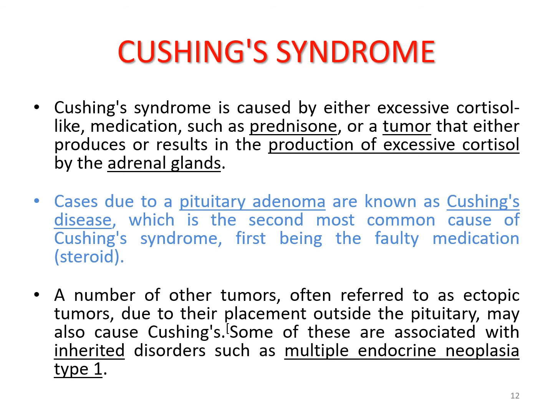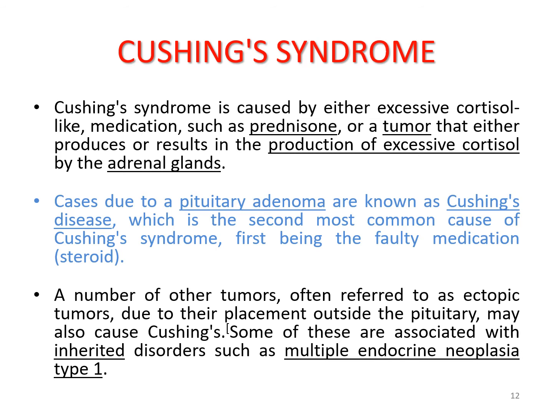The cortisol, or cortisol-like activity drug, is used in many conditions. So if there is excessive medication, there might be a predisposition to Cushing syndrome. A number of other tumors, often referred to as ectopic tumors due to their placement outside the pituitary or adrenal gland, may also cause Cushing syndrome.